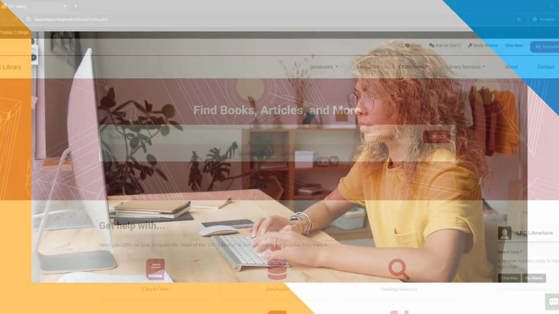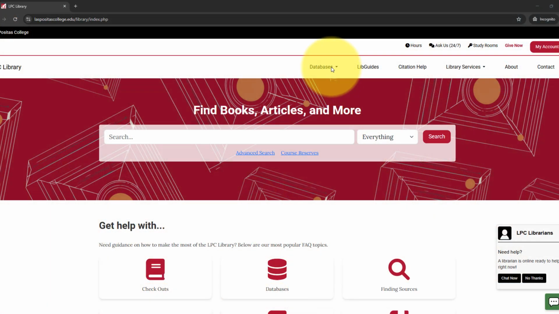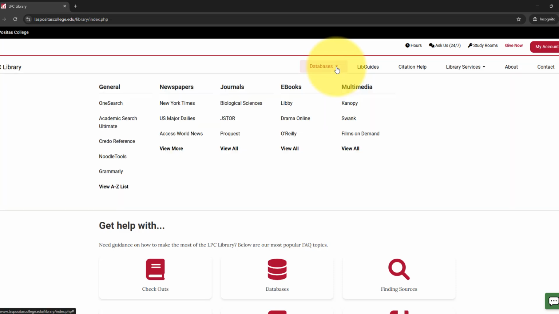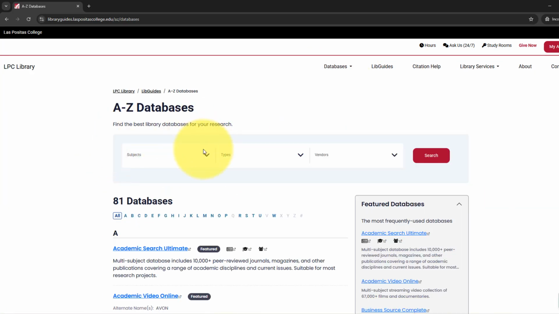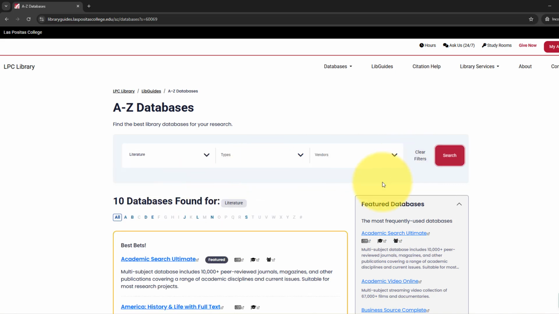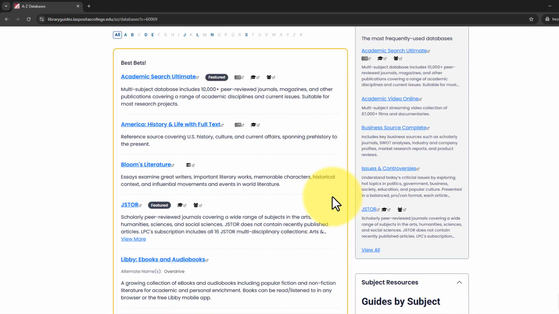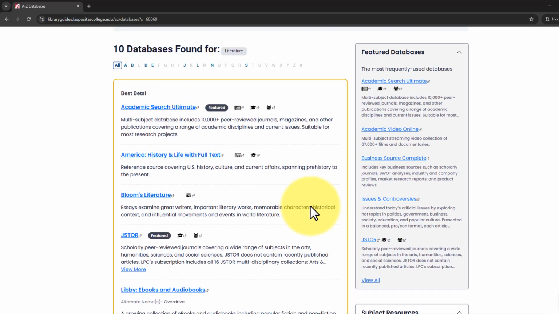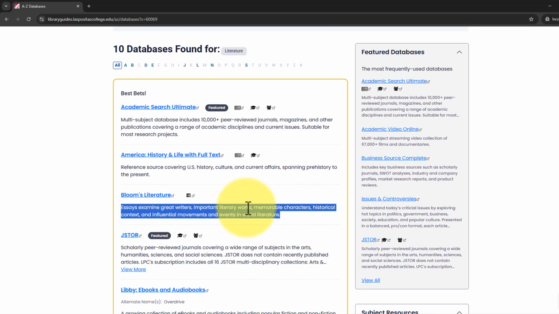To find the best databases for literary criticisms and any other literature research, start at the library homepage. Click on Databases and then View A to Z. Select the Literature category for literature research to find databases with access to literary criticisms. Notice that each database has a description below to tell you what types of materials that database provides access to.